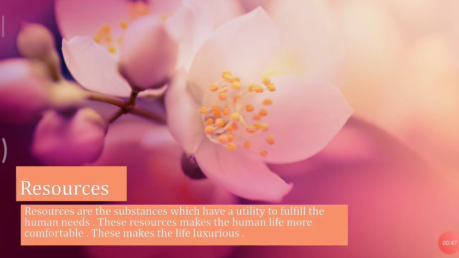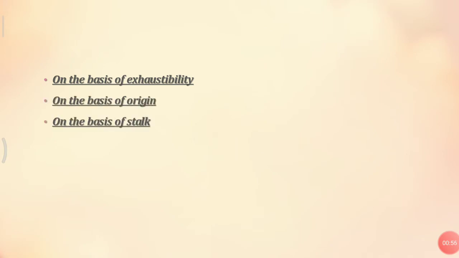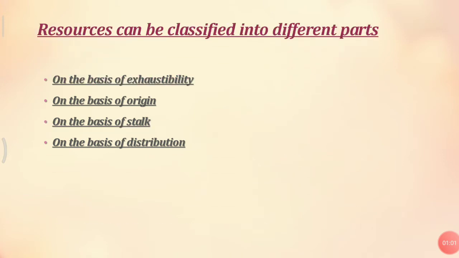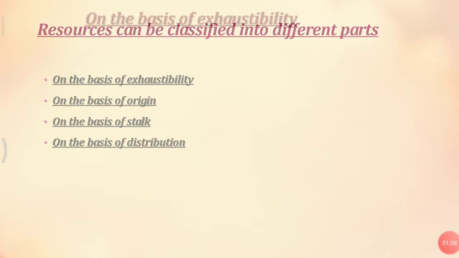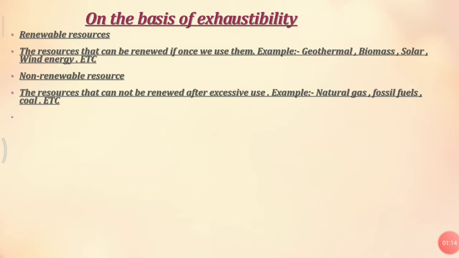So we will now move to the classification of resources. On the basis of exhaustibility, on the basis of origin, on the basis of stock and on the basis of distribution, the resources can be classified into different parts. So let's move on to the description on the basis of exhaustibility. On the basis of exhaustibility, there are two resources: renewable resource and non-renewable resource.